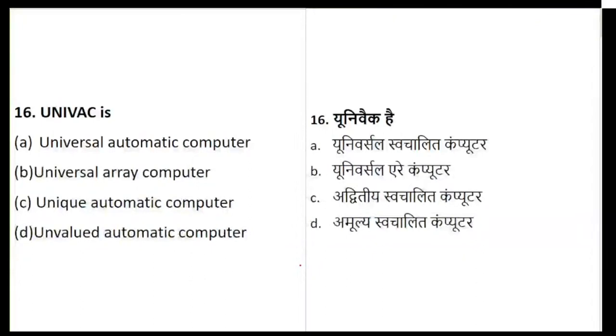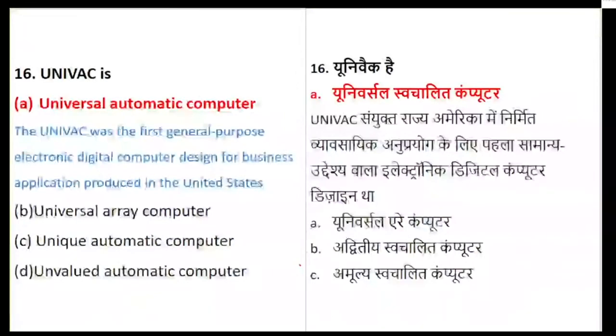Yes, question number 16, everyone. Waiting for everyone to come to the right answer. No one has answered question 16, so I've brought the answer. Now the answers are starting. That is universal automatic computer. So UNIVAC stands for Universal Automatic Computer, the first general purpose electronic digital computer designed for business application, which was produced in the United States. It's not B, it's A.